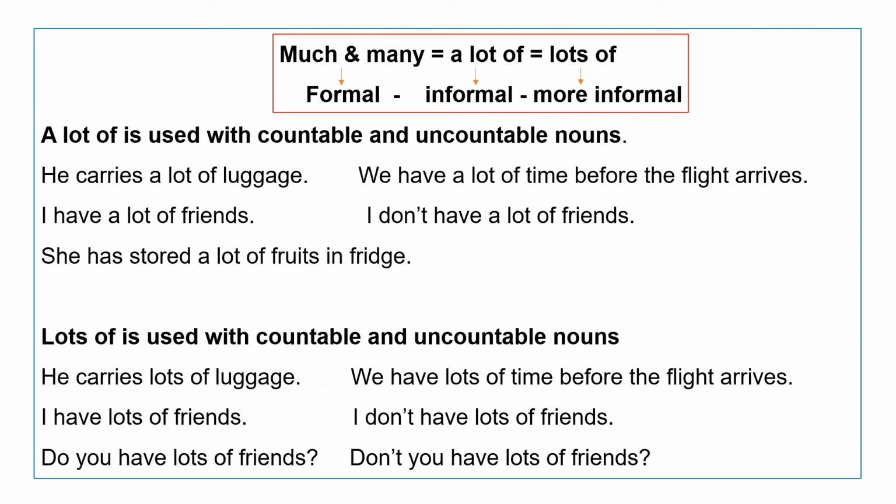The basic difference between he carries a lot of luggage and he carries lots of luggage is, he carries a lot of luggage is an informal sentence. He carries lots of luggage is a more informal sentence. It's because a lot of is informal, lots of is more informal. Next example, we have lots of time before the flight arrives. I have lots of friends. I don't have lots of friends. Do you have lots of friends? Don't you have lots of friends? So this way, a lot of and lots of are used in affirmative sentences, negative sentences, and in questions.